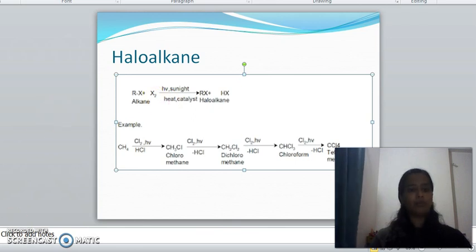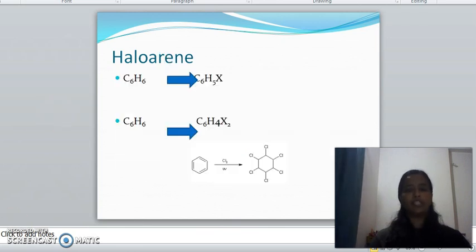Now coming to haloarenes, the simplest arene is benzene, C6H6. There are 6 hydrogen atoms that can be replaced. If you replace one hydrogen atom with a halogen atom, it will form C6H5X. Further, if it goes through reaction, it will form C6H4X2.